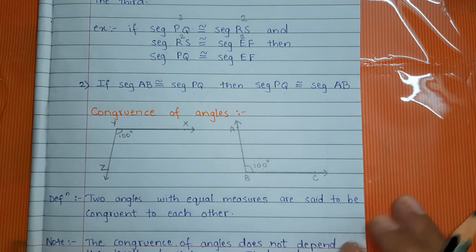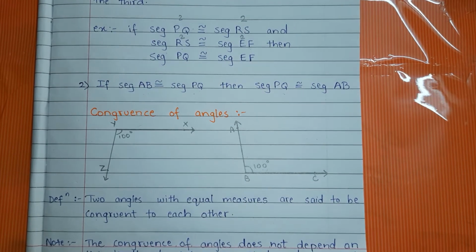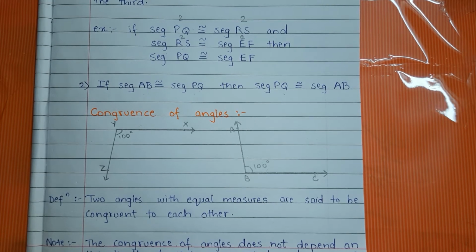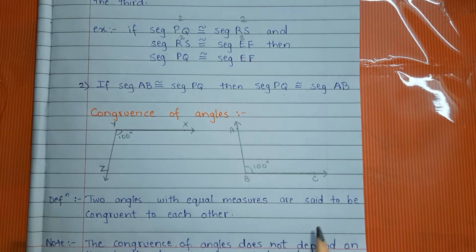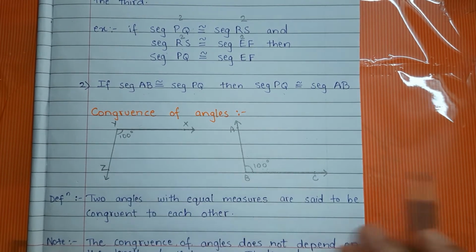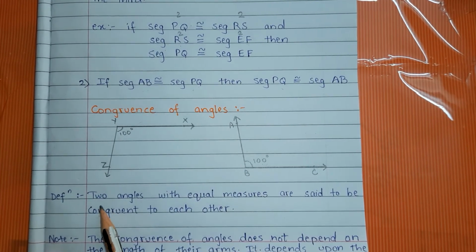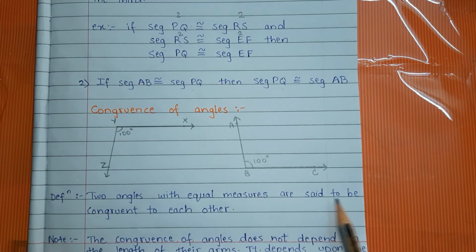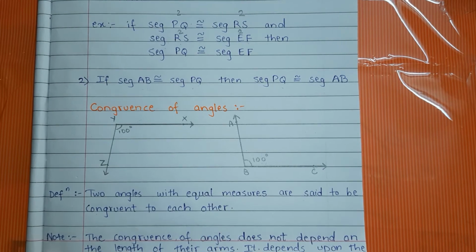Don't say angles are equal. No, an angle is a shape. So which word will we use for an angle? Congruent. And when are two angles congruent? If their measure is the same, if their measure is equal. So two angles with equal measures are said to be congruent to each other.